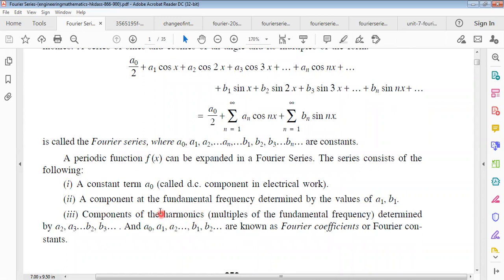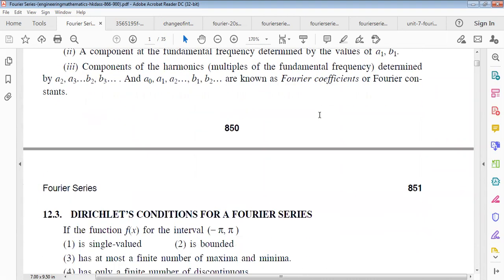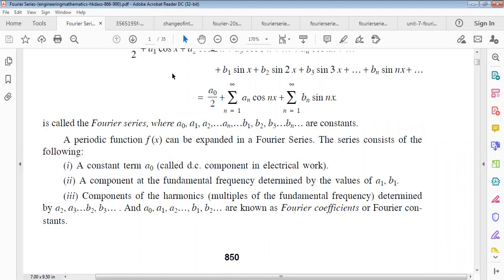The harmonics are determined by a2, a3, b2, b3 and so on. So a naught, a1, a2 and so on, and b1, b2 and so on, all these constants are known as Fourier coefficients or Fourier constants for this series. So this is the whole definition of the Fourier series.